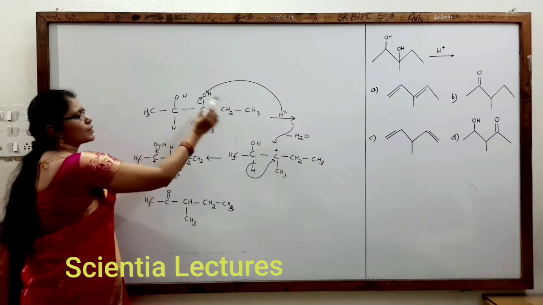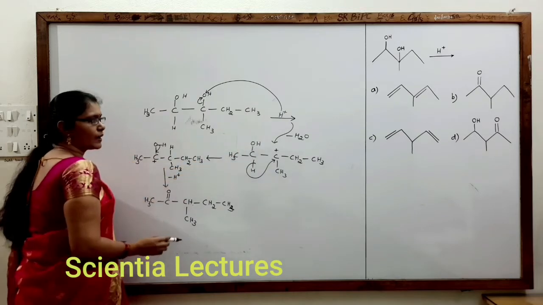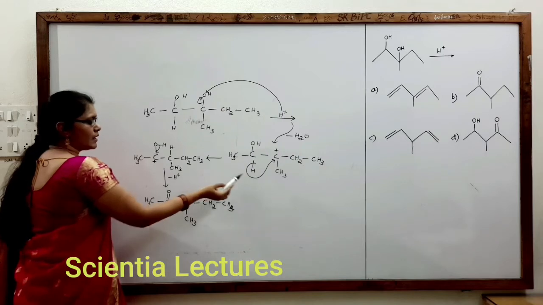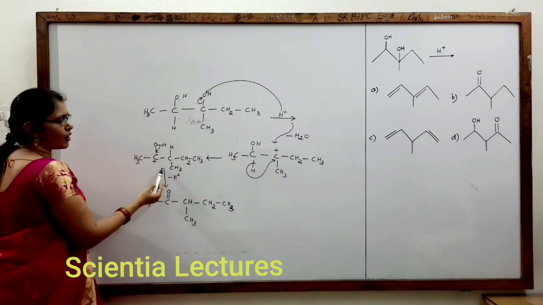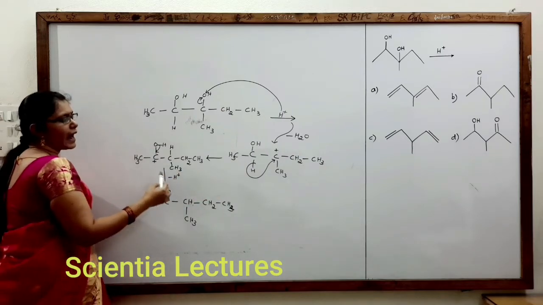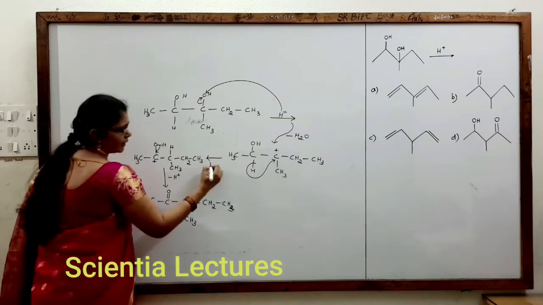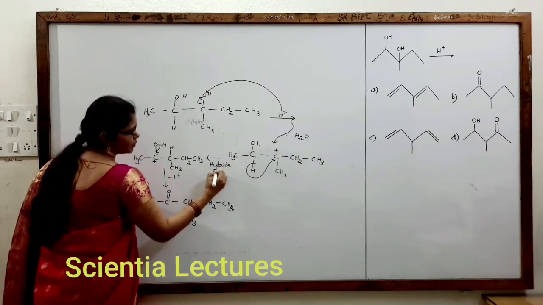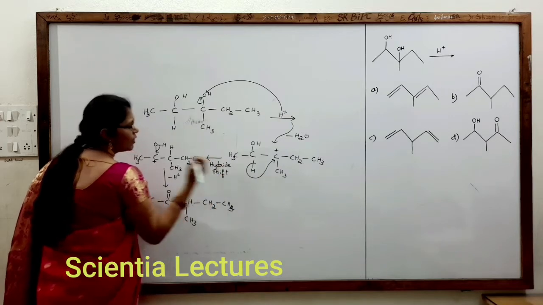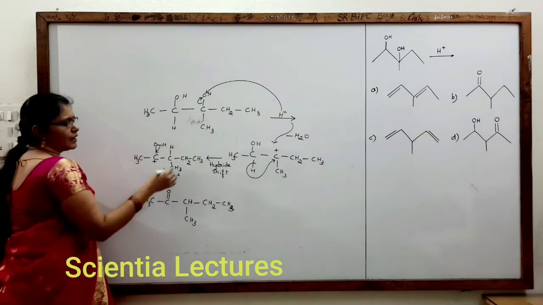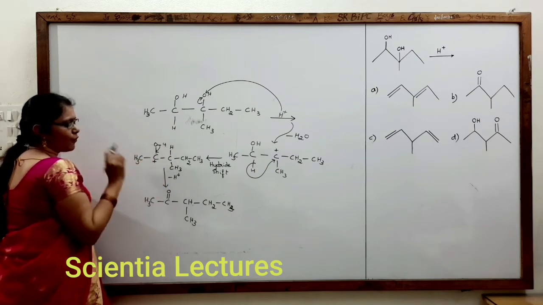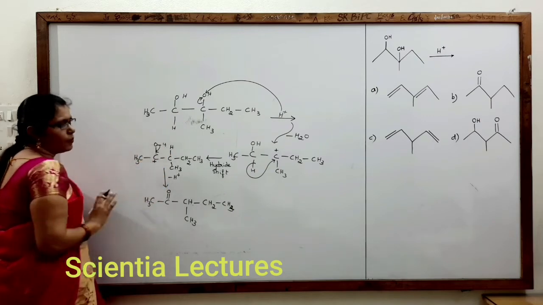Listen carefully. Here H2O is removed, like the pinacol rearrangement. We get the same structure with a carbocation. This carbocation leads to the formation of this group by hydride shift. So here what kind of shift has occurred? Hydride shift. In the before case we took methyl shift because there is no hydride ion present. So after shifting, here H plus would be removed and we will get the formation of C double bond O.